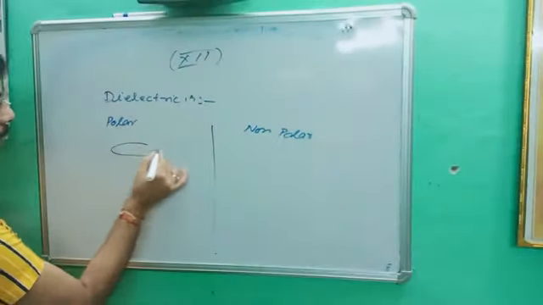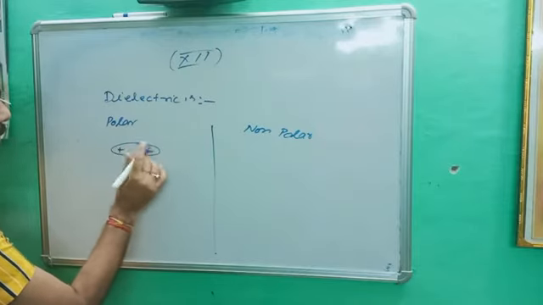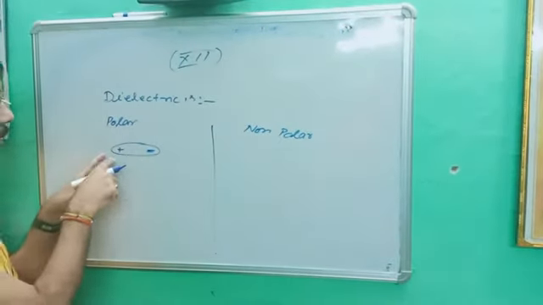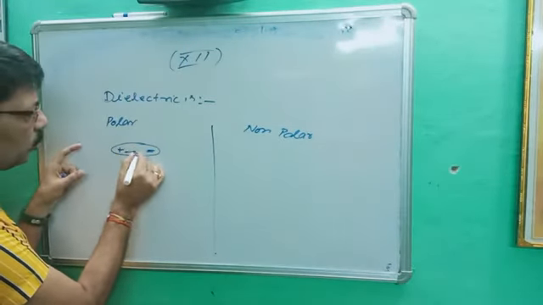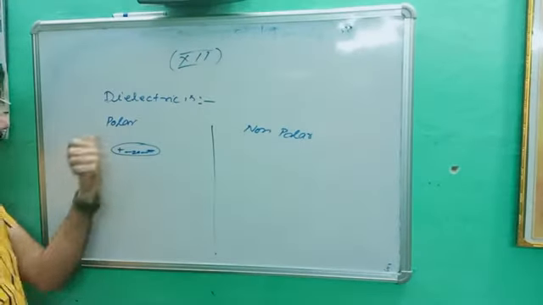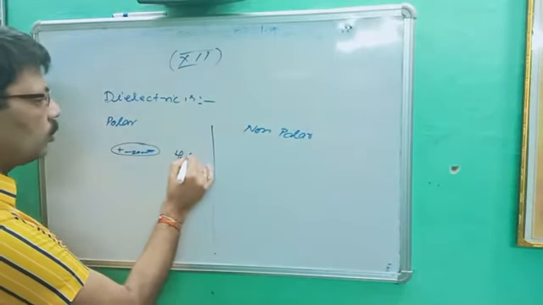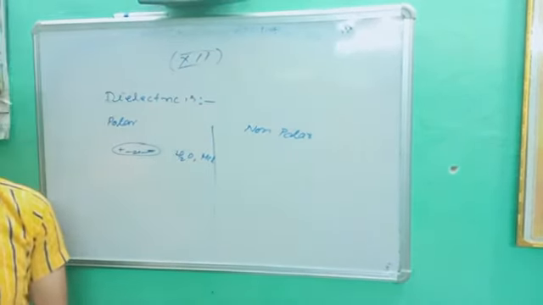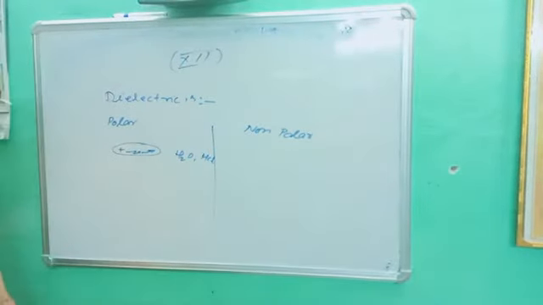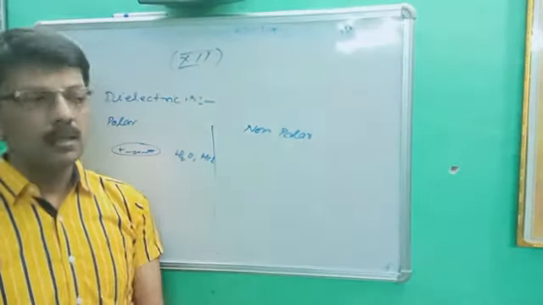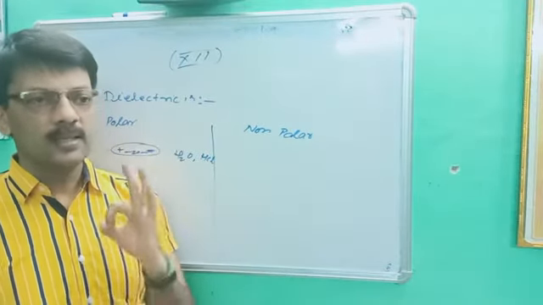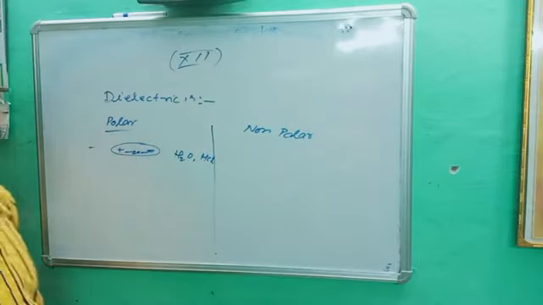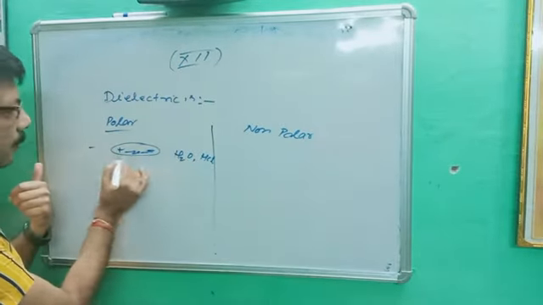Polar: all those materials in which the center of mass of protons doesn't coincide with the center of mass of electrons. You can see there plus and minus are separated by a very small distance 2a. They are called polar, like your H2O, HCl. You better know pure water is an insulator, so they are called polar dielectrics because the center of mass of protons doesn't coincide with the center of mass of electrons. This is the diagram, plus and minus separated by a small distance.